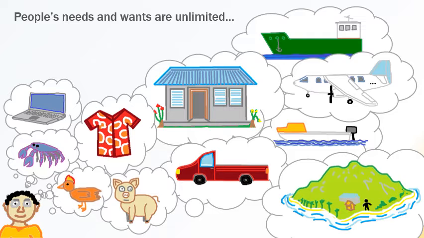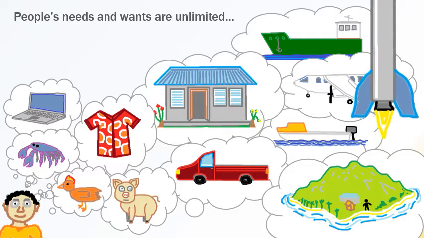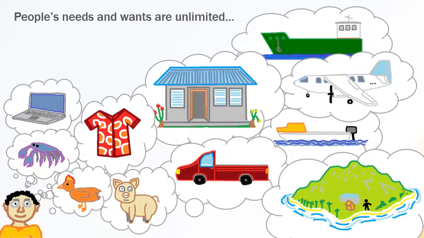The two richest men in the world, Jeff Bezos and Elon Musk, they're now investing a lot of money in rockets, as if they've finished up everything they want on this planet and now they're going looking for things on other planets. There is no limit to what people can dream of. But the world's resources are not unlimited. There are not enough resources in the world. There is not enough land. There are not enough materials for every single person to have a private island or a private plane or their own ship.